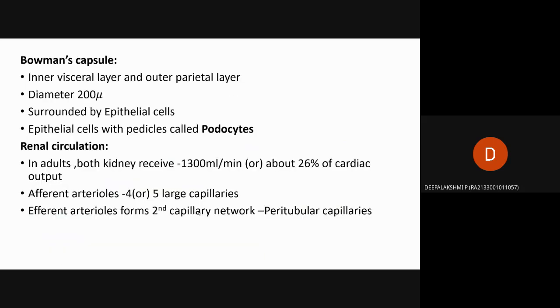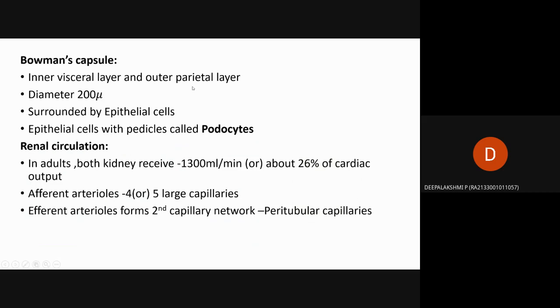Then some extra points about the Bowman's capsule. It is surrounded by two layers: the inner visceral layer and the outer parietal layer. The inner visceral layer lies inside the Bowman's capsule, and the outer parietal layer is on the outer side.